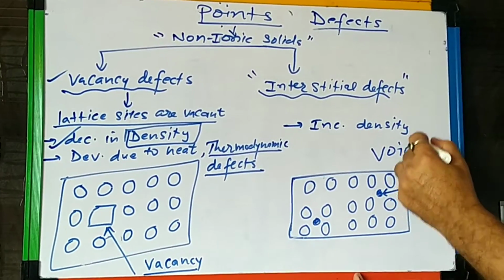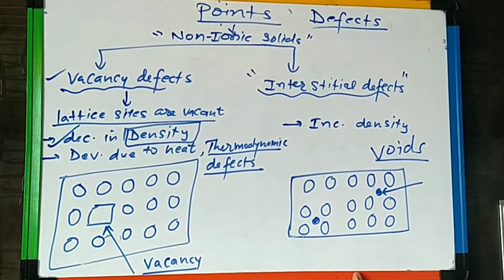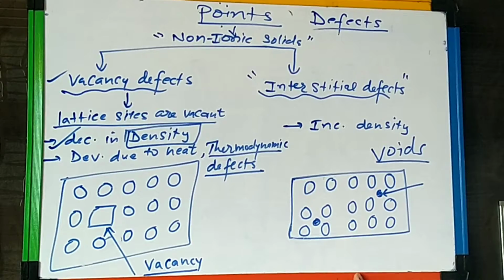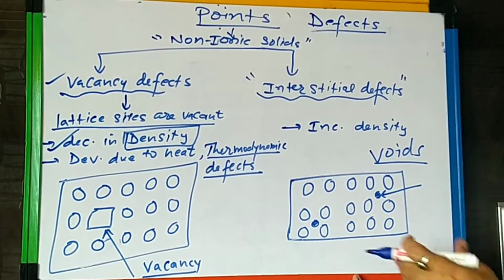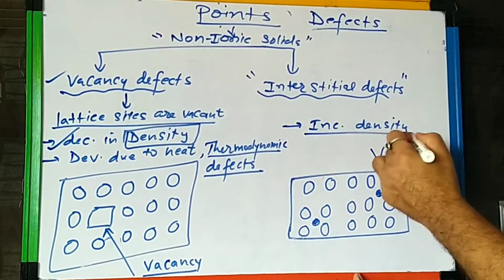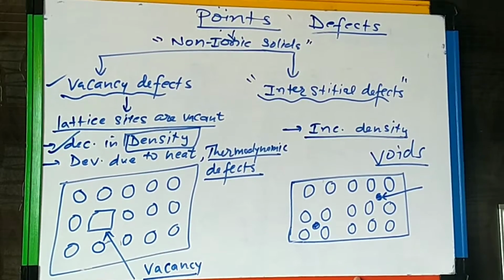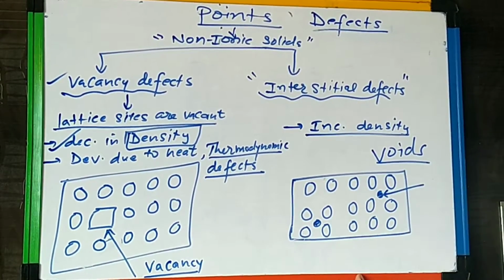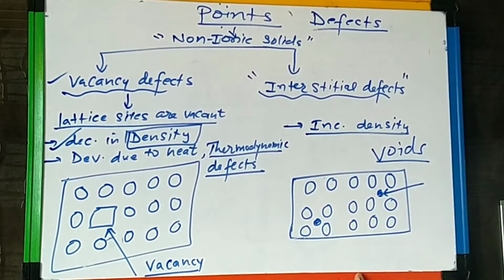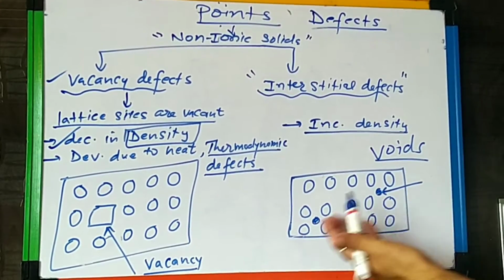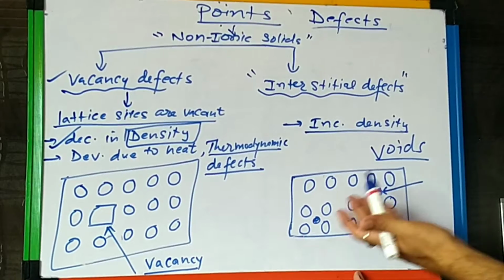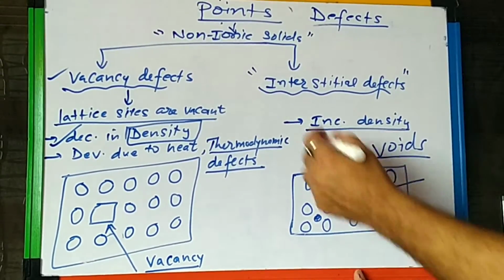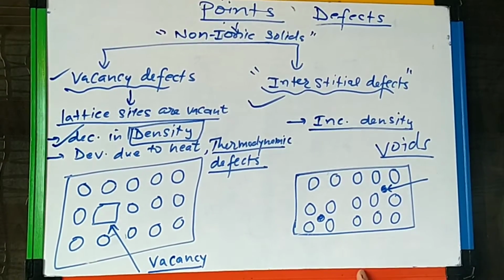Voids means the empty space between the atoms. So here the density of the crystal increases, because we are getting an extra atom, the mass of the crystal increases, so density also increases. And here the atoms are arranged in the voids or interstitial sites, so they are called interstitial defects.